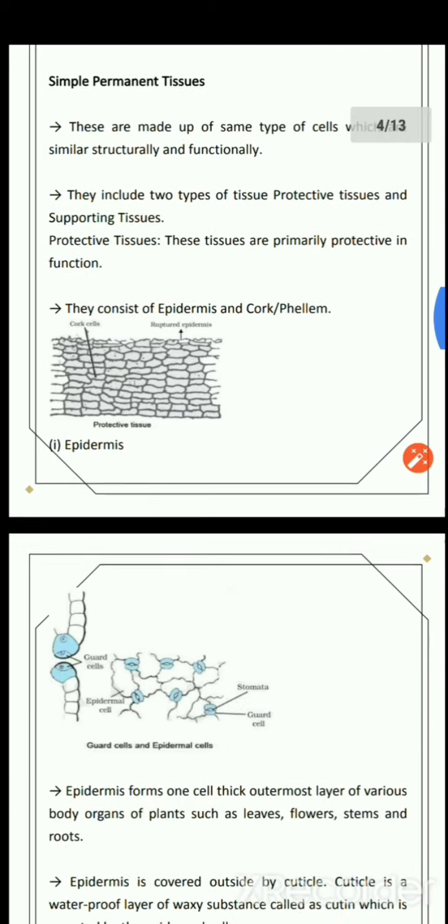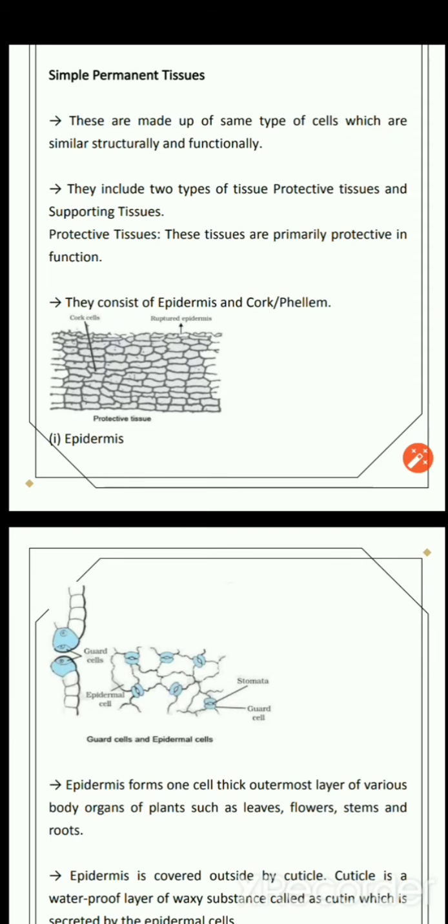As we talk about the simple permanent tissues here, bacha, they are made up of the same types of cells which are similar in structure and function. That means their structures will be the same and their function will be the same. Now these include two types of tissues: protective tissues and supporting tissues.